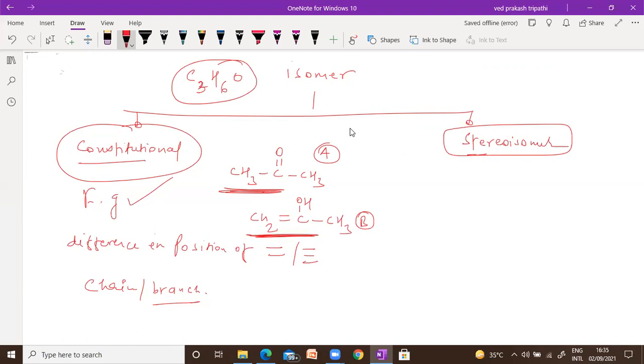And if you look at the difference, this is a ketone, while this is an alcohol, or enol, you can say enol and alcohol both are the same thing. So they have different functional groups, so we can say they are constitutional isomers. Any doubt about constitutional isomers? Please tell me any doubt.